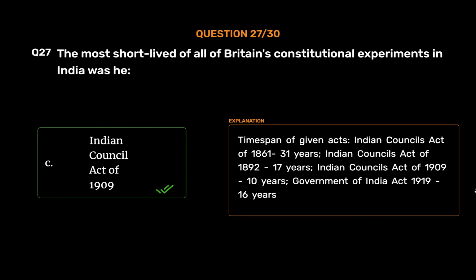Time span of given acts. Indian Councils Act of 1861, 31 years. Indian Councils Act of 1892, 17 years. Indian Councils Act of 1909, 10 years. Government of India Act 1919, 16 years.